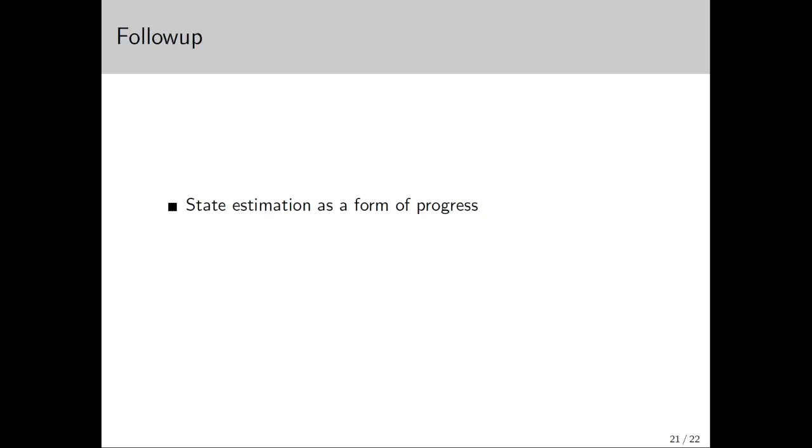In terms of follow-up work, there are several interesting avenues to explore. Making progress is a rather general term, and one could easily conceive of a problem where the progress measure is applied to sets of states, and obtaining a more precise state estimation is part of the process to solving the problem. Up to this point, we have also assumed that a single state in the plan corresponds to at most one state in the world. There exist plans where this is not true, and one state in the plan may correspond to multiple states in the world, complicating the question of how we associate the plan to the world itself.